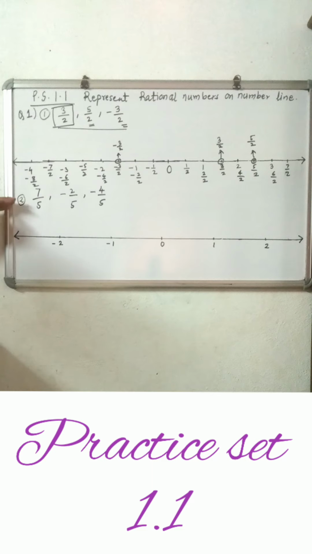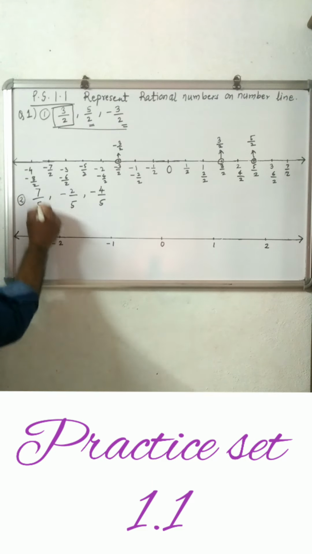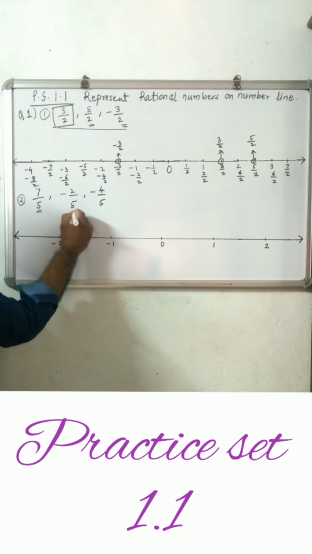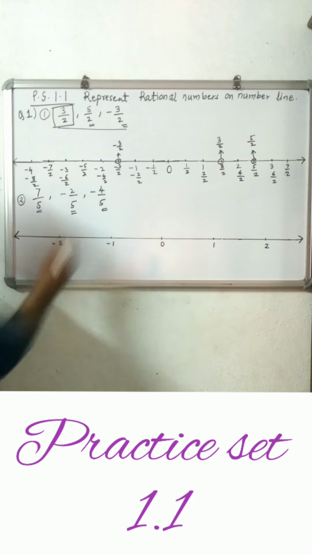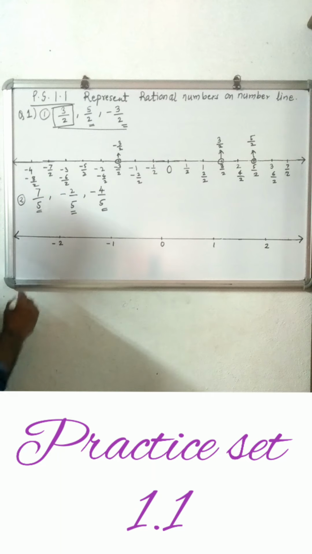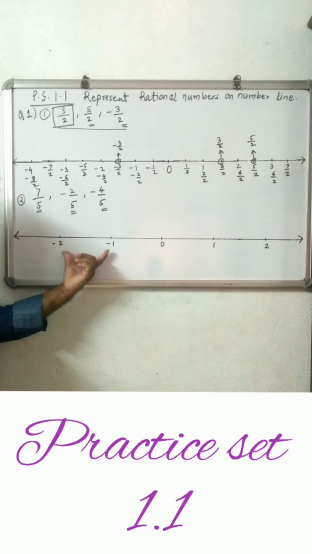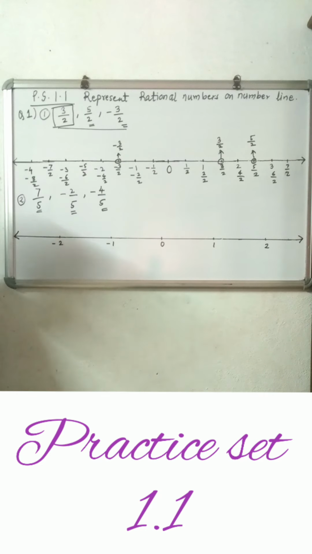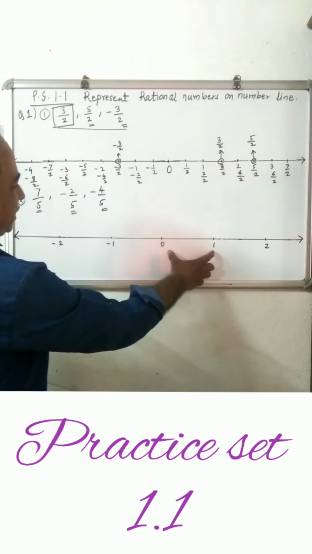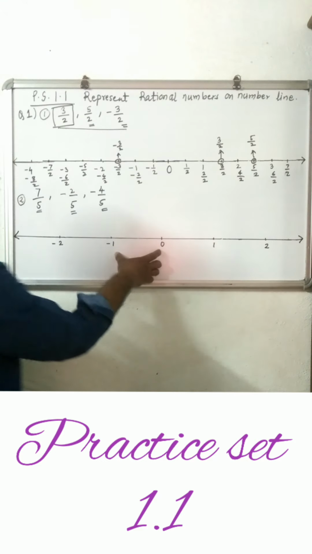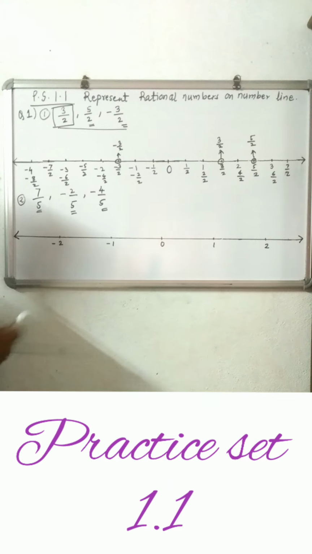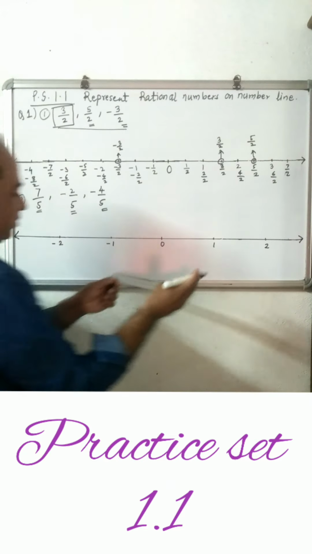In the same manner, second one. Now second one, if you see, 7 upon 5, minus 2 upon 5, minus 4 upon 5. The denominator is 5. So we have to divide each interval on the number line, integer number line, in 5 equal parts. So whatever interval is there, these intervals are fixed, at equal distance. So each interval we should divide in 5 equal parts.